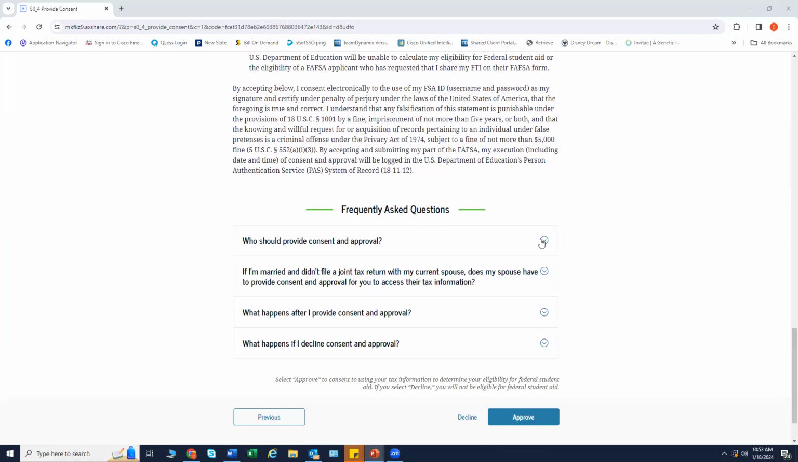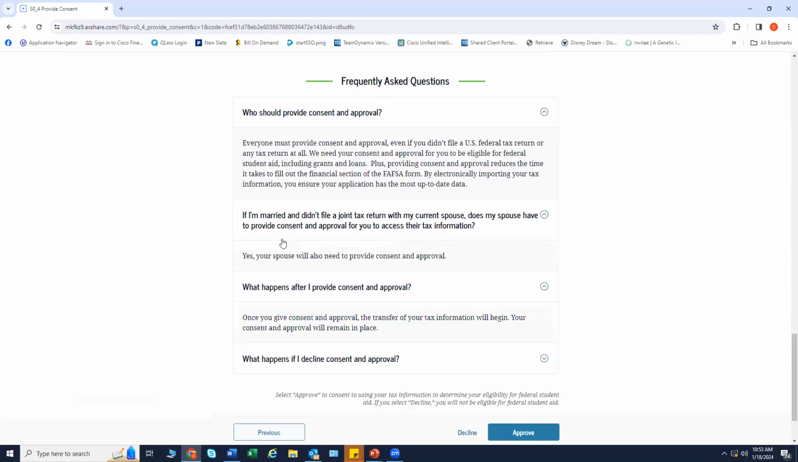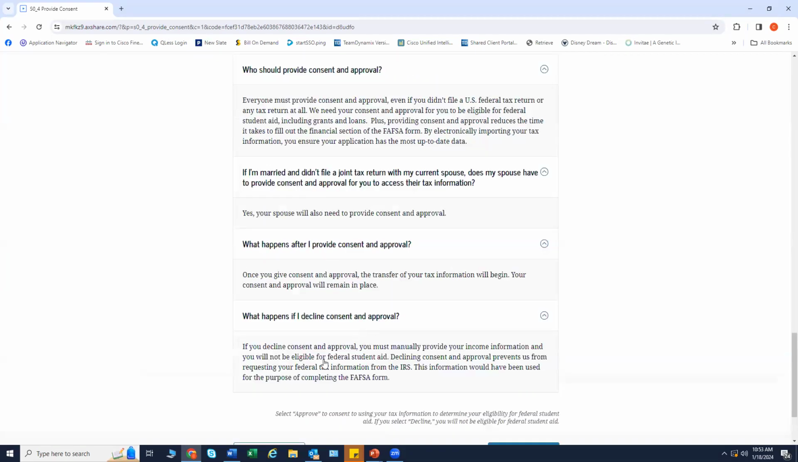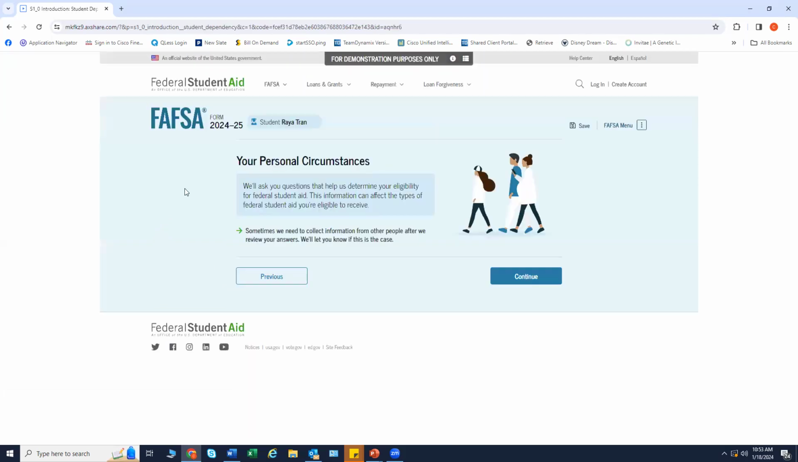I'd like to point out again there are helpful hints on the side here of common questions that have been asked. Again, there is a contingency letting the student know if they do not provide consent. Here, the student will press approve, and this is providing consent, and the information will be transferred into their FAFSA form.